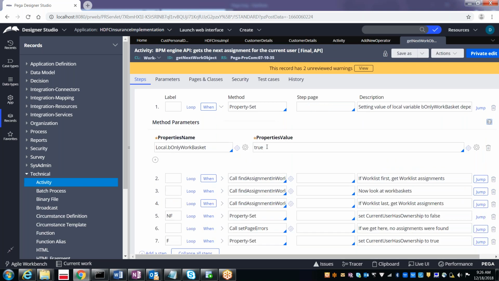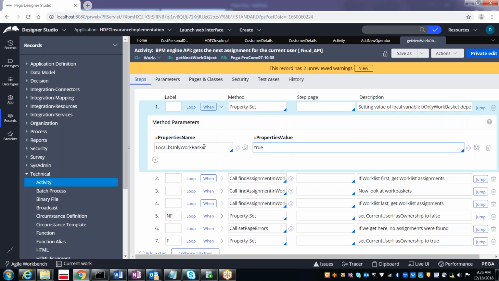They are assigning some value in one of the properties. This is one of the property names you see here, B only work basket. In this property we are setting the value to true.